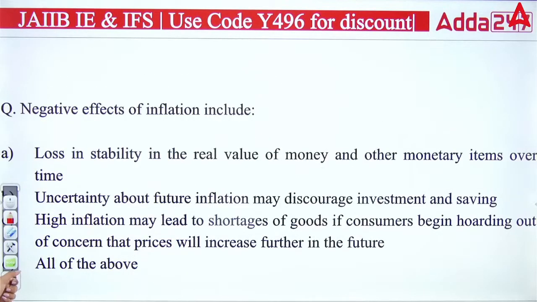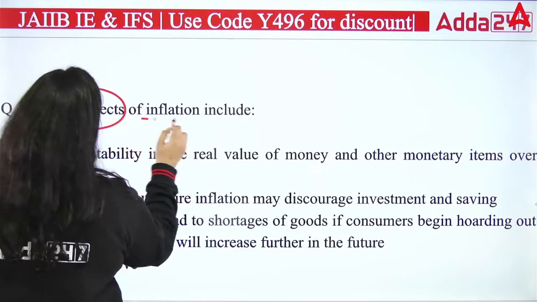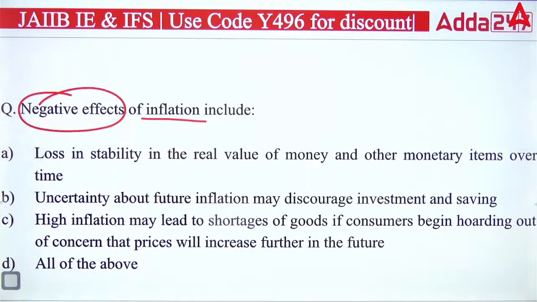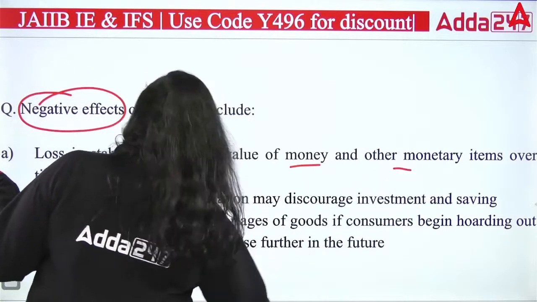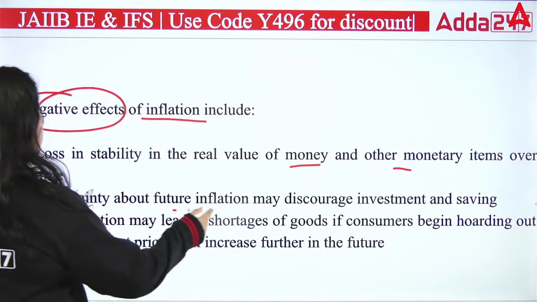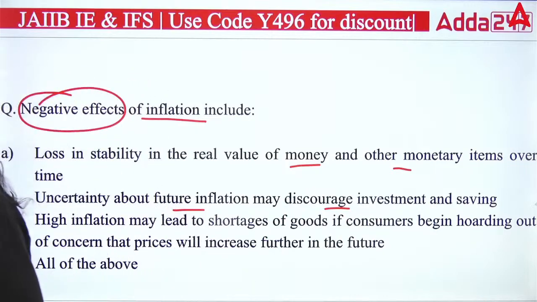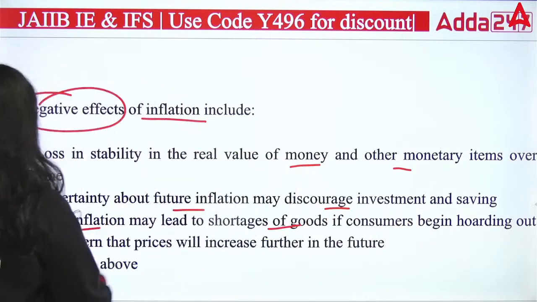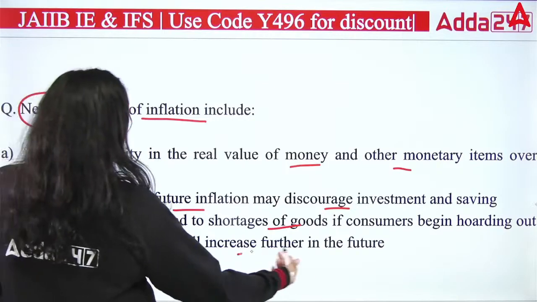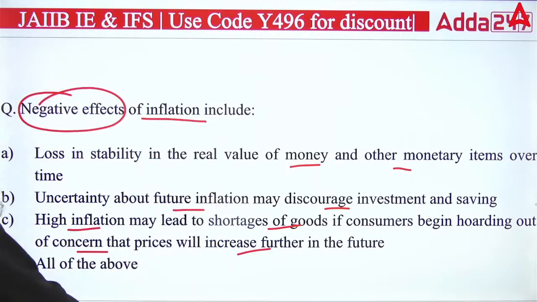Next question. Negative effect of inflation includes what? First is saying loss in stability in the real value of money and other monetary items over time. Uncertainty about future inflation may discourage investment and savings. High inflation may lead to shortage of goods if consumers begin hoarding out of concern that prices will increase further in the future, and all of the above.